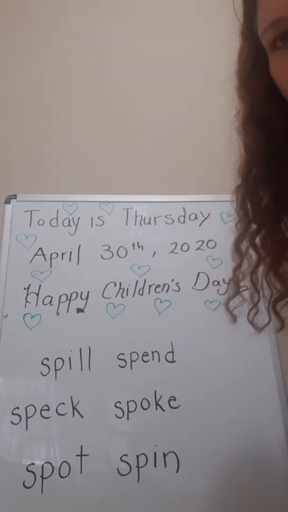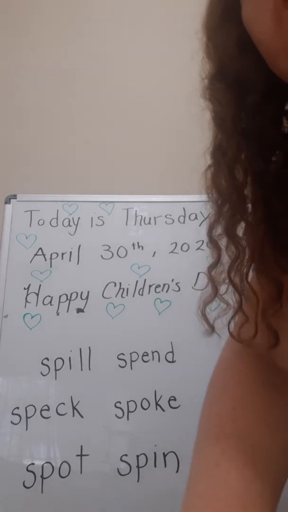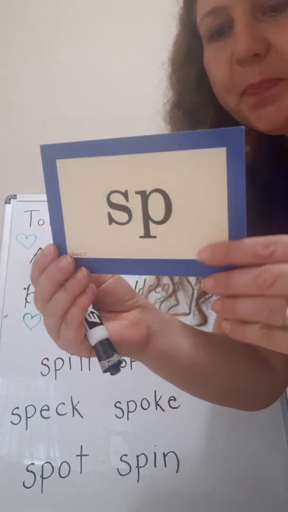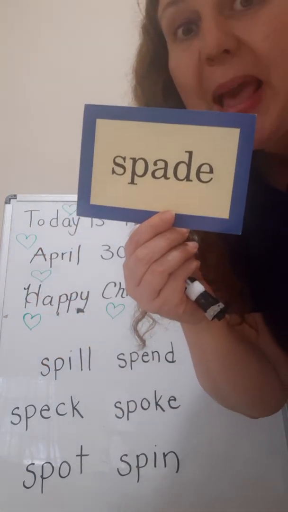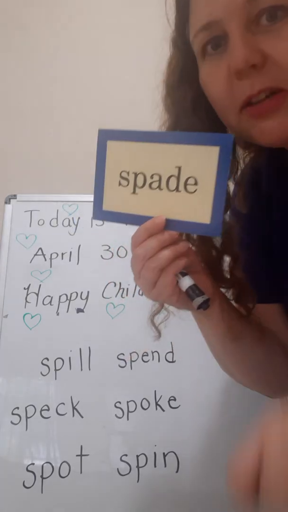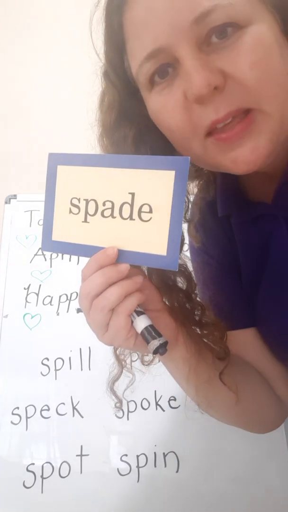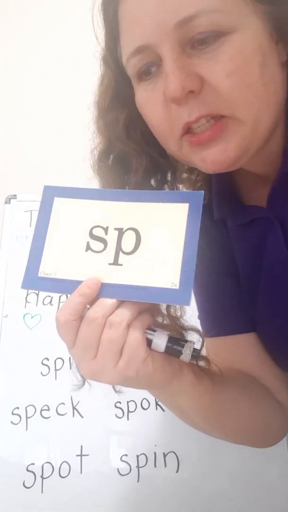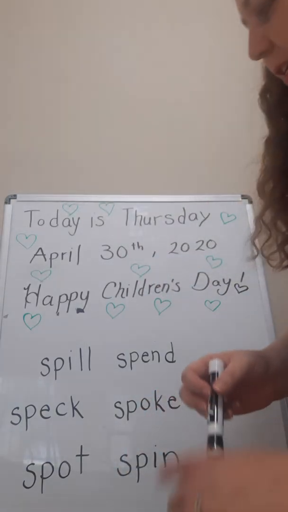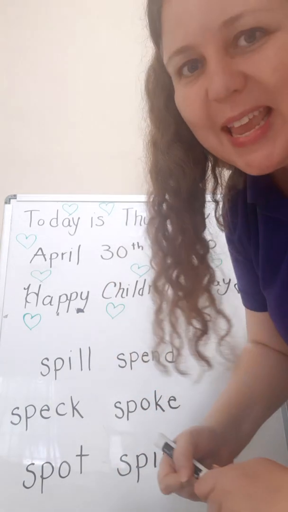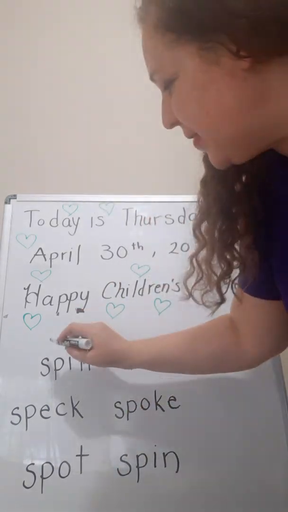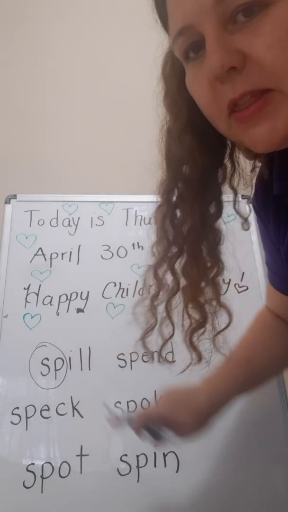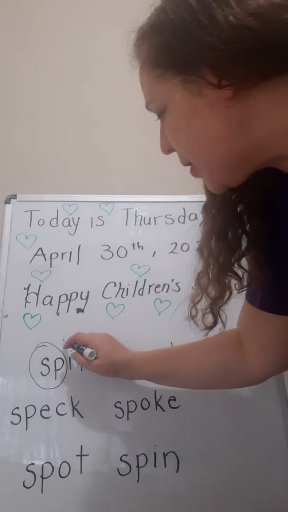Super. Okay, so we're learning a new special sound. It's sp, sp. Spade. A spade is like a little shovel that you can garden with, okay? So, sp, sp. So let's circle the special sounds and mark the vowels. Are you ready? Let's do it together. So we have the special sound sp. And how many vowels are in the word? 1. So we're going to mark it with a happy face.